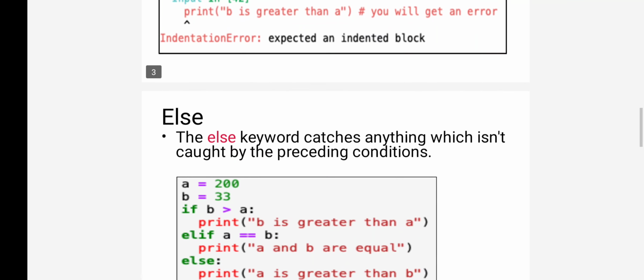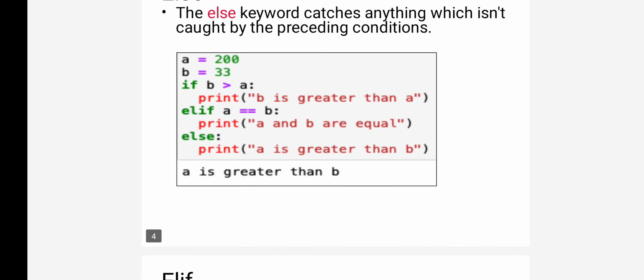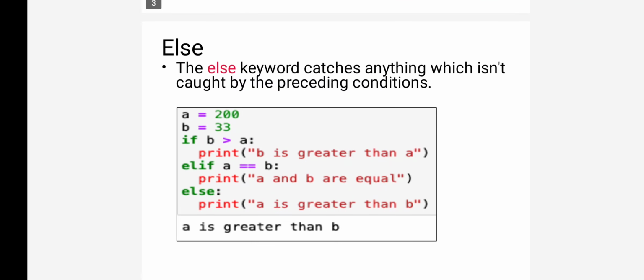Okay, so we also have the else statement in if. Else means that if the condition is not true, this is the statement that is going to execute. For this purpose we are going to use the else keyword, to catch anything which is not caught by a preceding condition.